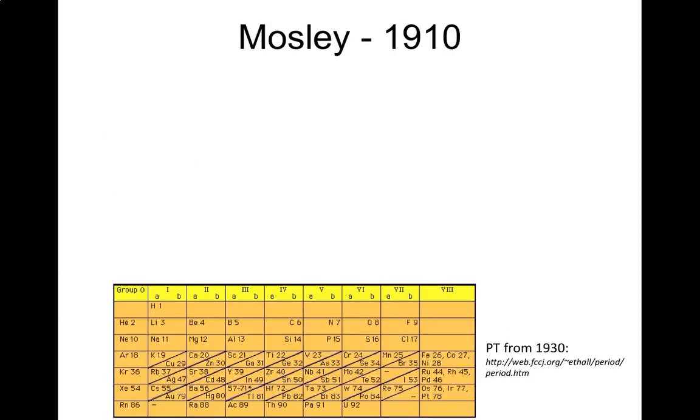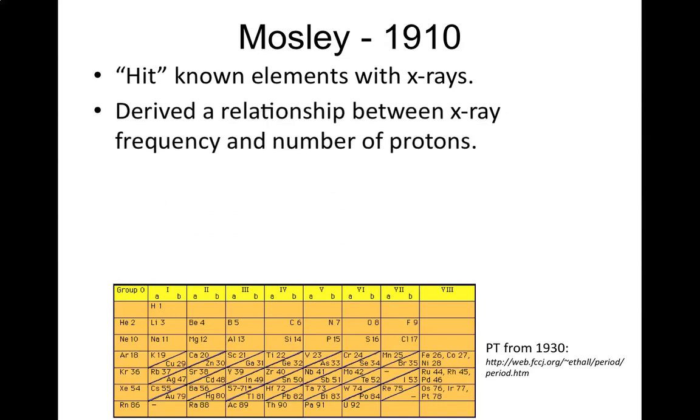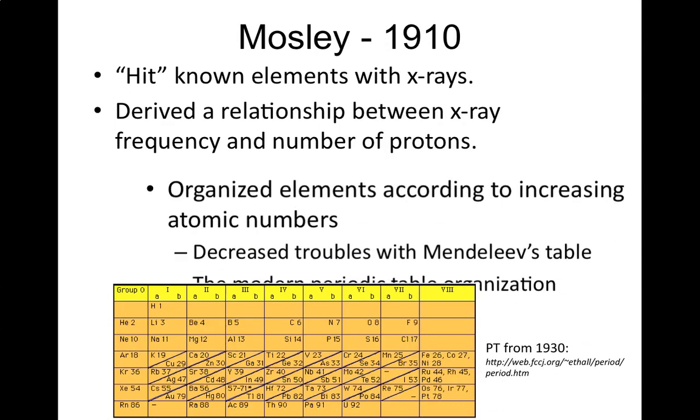In 1910, Moseley decided to start hitting some elements with X-rays, and he derived a relationship between X-ray frequency and the number of protons. So he really was the first one to start looking at what we know now as the atomic number.